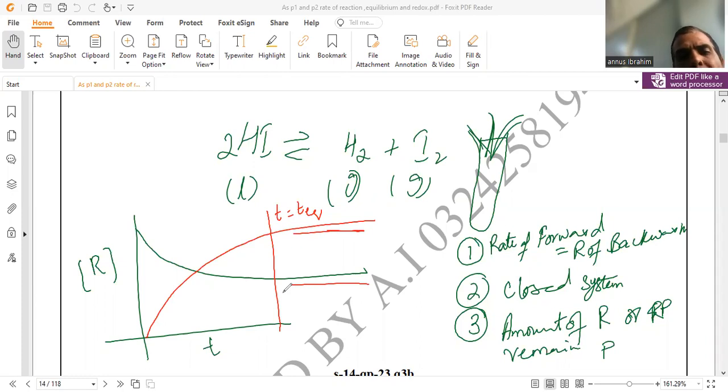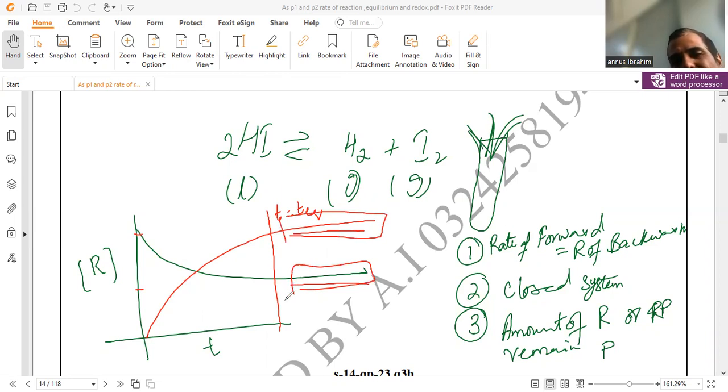We discussed that definitely. If you are not changing any stress or any condition in the chemical equilibrium or chemical reversible reaction, then after the time the equilibrium is achieved, the amount of the reactant or product does not change, it remains the same. Here is the curve for reactant and this one is for the product. The product and reactant do not change, they remain at a fixed value here. And also we learned that the rate becomes constant. There is no speed change for the conversion.